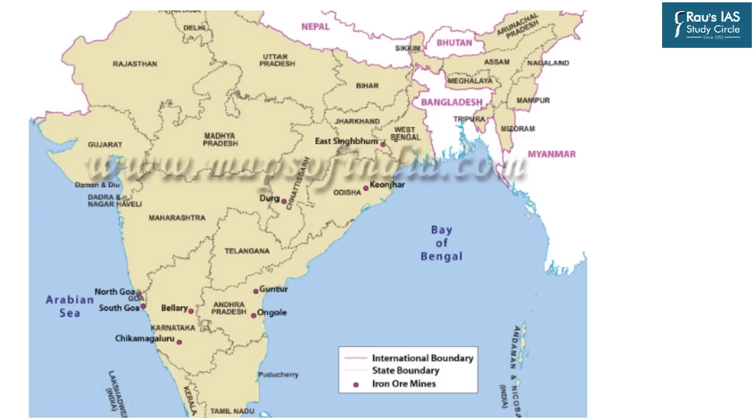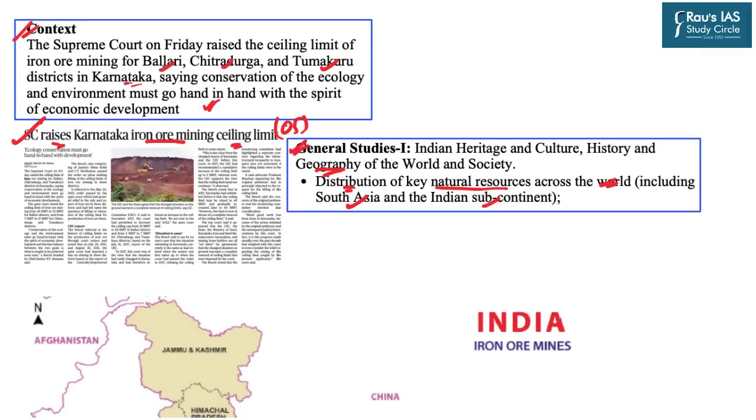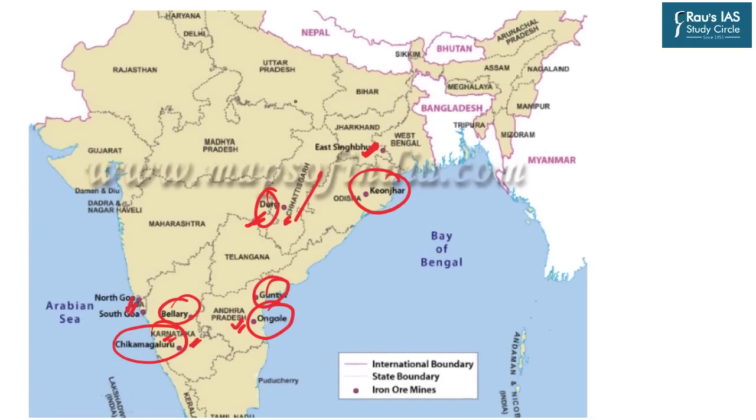So let us see certain regions. First is the East Singhbhum area of Jharkhand, Keonjhar in Odisha, Durg in Chhattisgarh, Guntur and Ongole in Andhra Pradesh, Bellary, Chikmagalur in Karnataka, and there are certain iron ore mines in Goa as well. The important names in this one are Durg which lies in Chhattisgarh and Chitradurga which lies in Karnataka, as we have seen in the context. In Karnataka we have Bellary, Chitradurga as well as Tumakuru. So these are the certain iron ore mines in India.